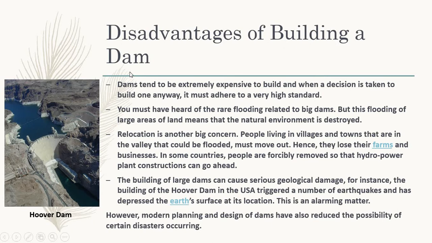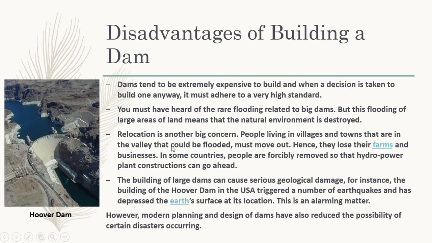You must have heard of the flooding related to big dams. This flooding of large areas of land means that the natural environment is destroyed. See, dams are able to check floods, but somehow they also generate floods. How? Whenever water collects in the reservoir in a high amount, the gate is opened. When the gate is opened, the water flows out with high pressure and affects the area near the dam. So this is also a big concern. With the help of this dam, a flood may come.